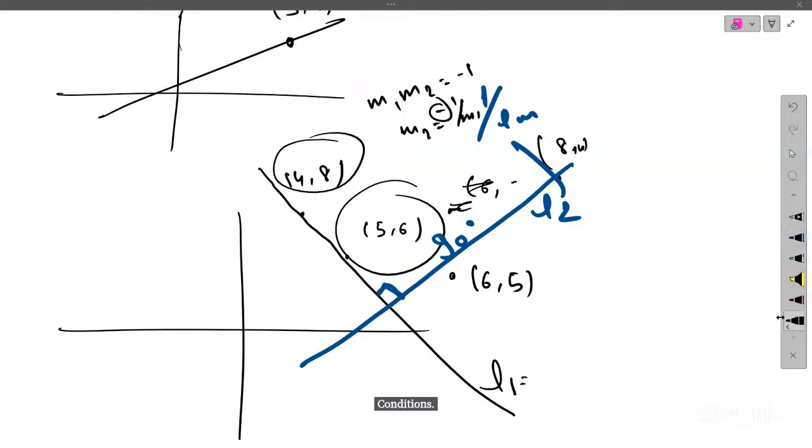Okay, so the slope also will come inverse. So inverse with the minus sign. Okay, understood.